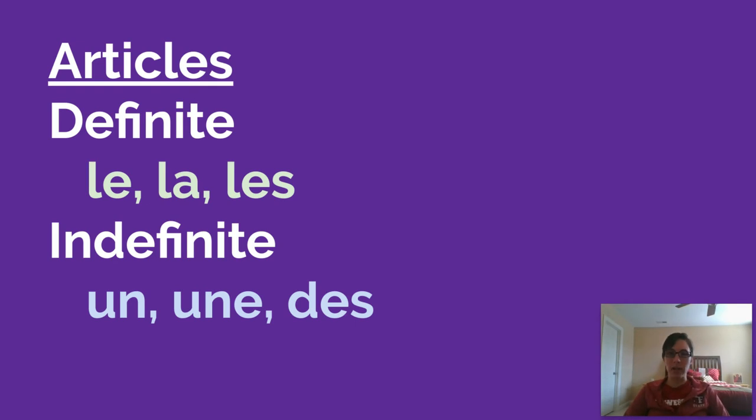Every noun in French needs an article or a possessive adjective. So make sure that you have an article before every noun. And your article has to agree with the gender and the number of the noun. So le, la, and les, we have masculine, feminine, plural. Un, une, des, masculine, feminine, plural.